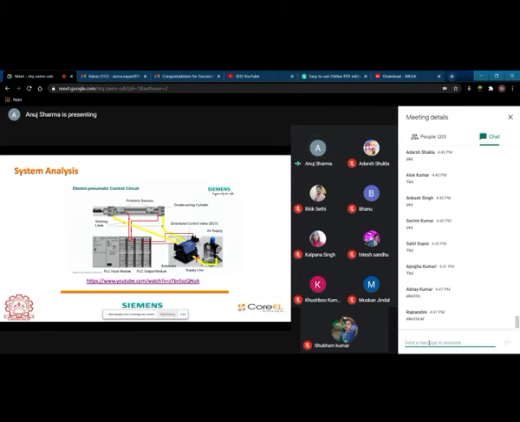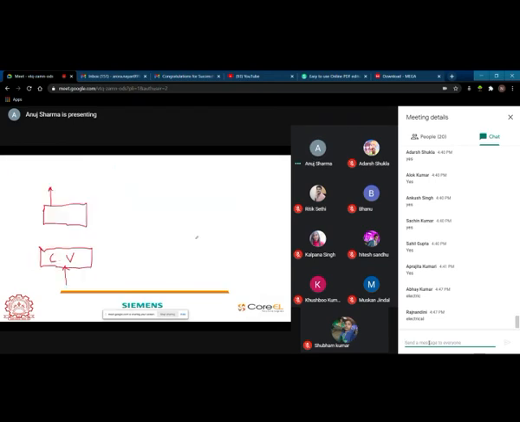Okay. And for that what you needed was a solenoid, which was solenoid operated, and this solenoid will be electrically joined. This will be the solenoid.